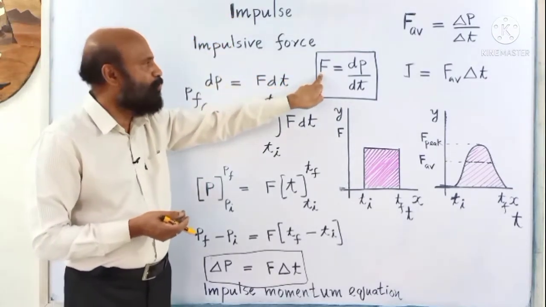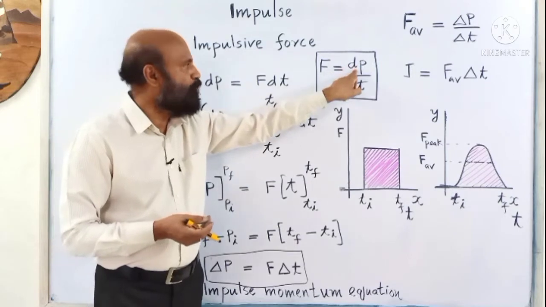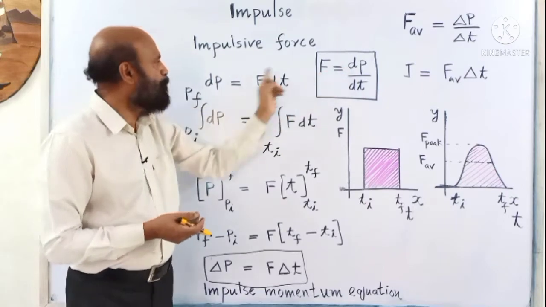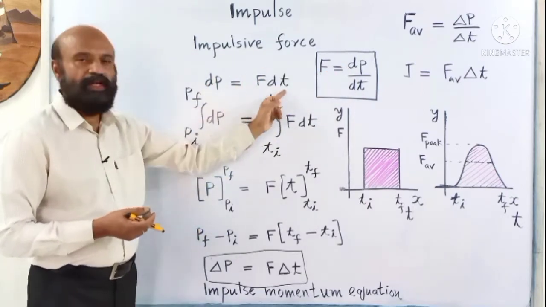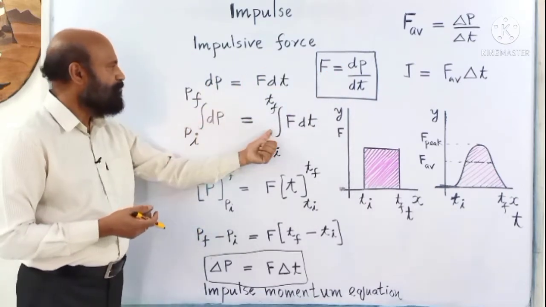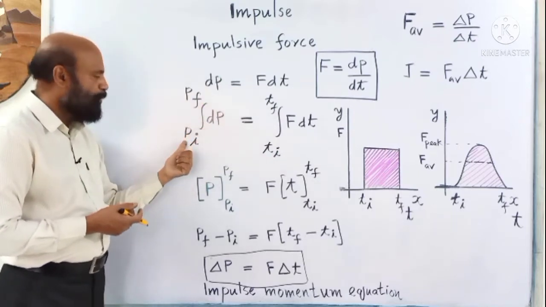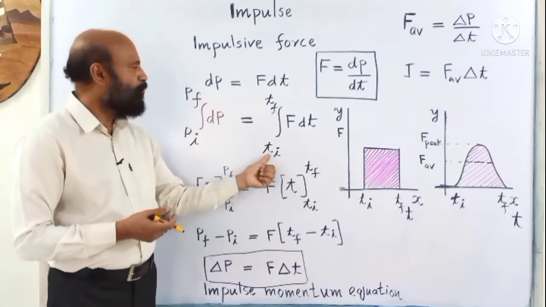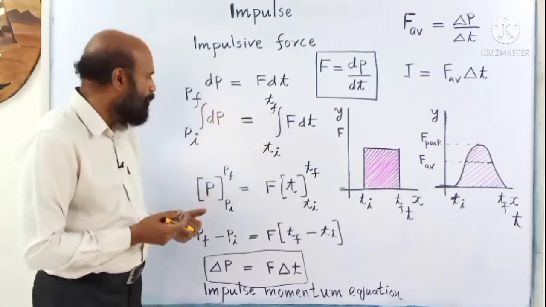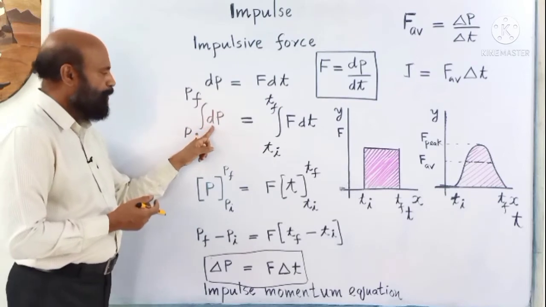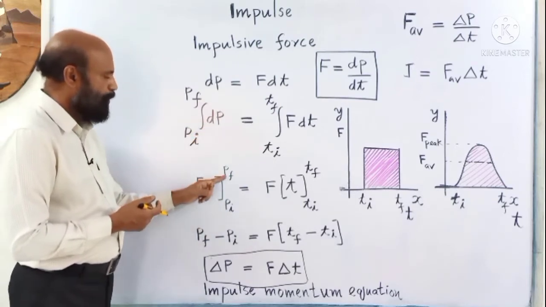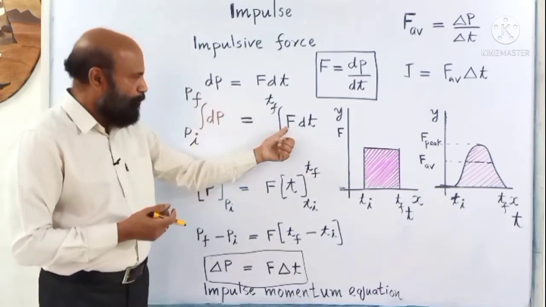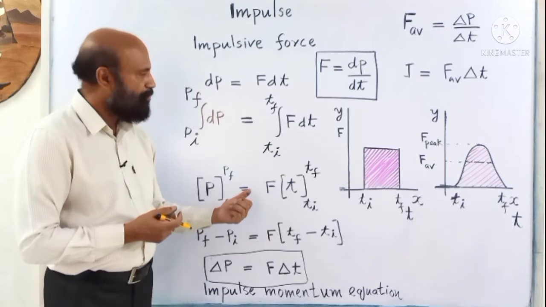According to Newton's second law, force is equal to rate of change of momentum, dp by dt. After rearranging, you can write dp is equal to F into dt. Now integrate both sides. Integral of dp from initial momentum pi to final momentum pf, and integral from initial time ti to final time tf. Now integral of dp is p, between pi and pf, the initial and final momentum.